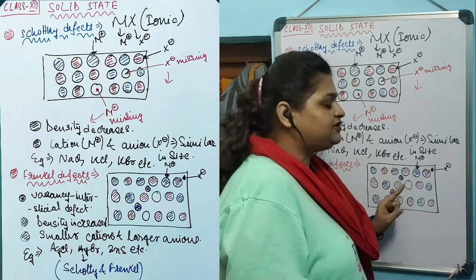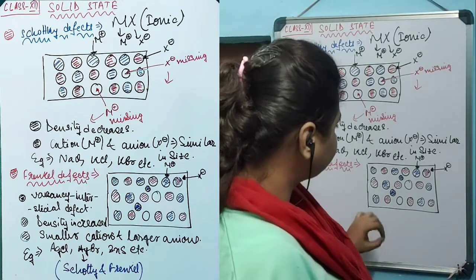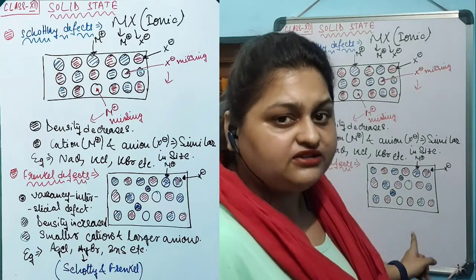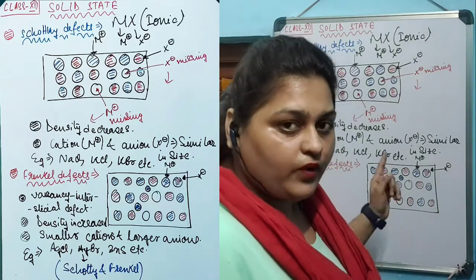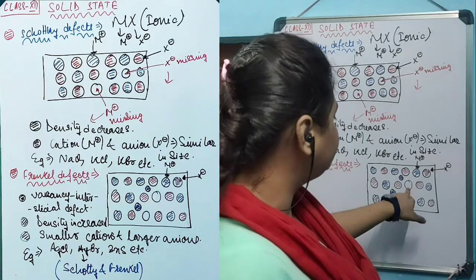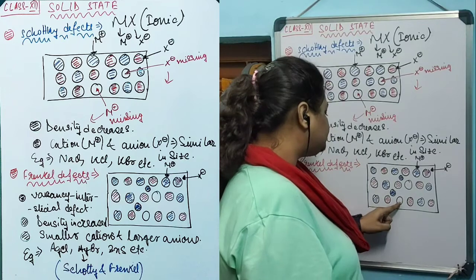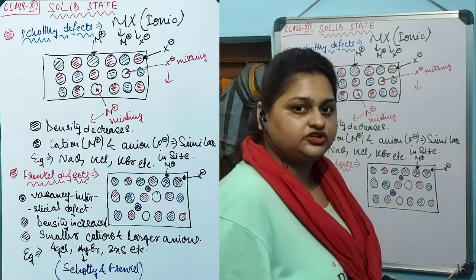Now it has left its lattice point and moved into the interstitial position and occupied it, whereas it should have been in its own lattice point. The similar situation can be observed for this particle also.